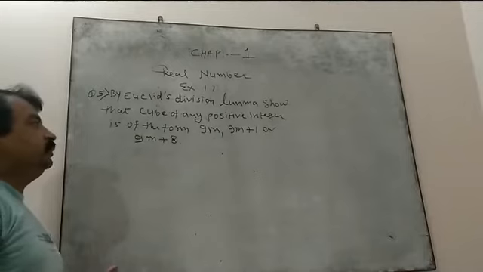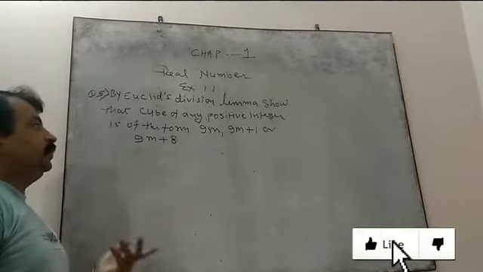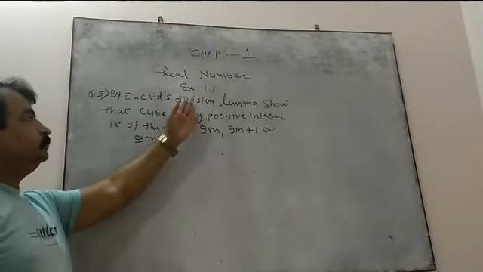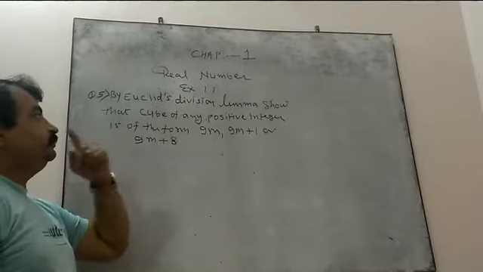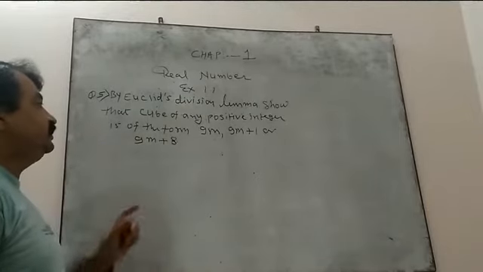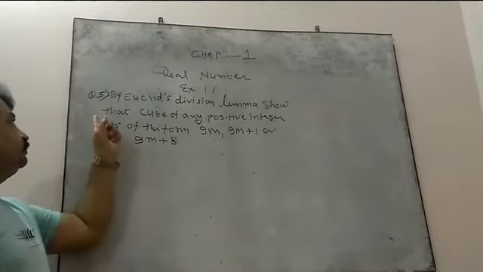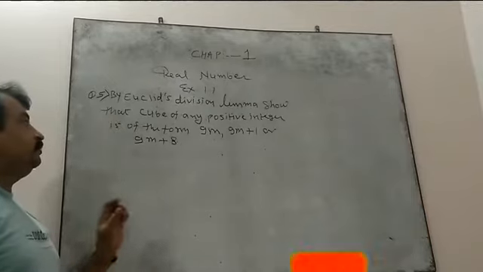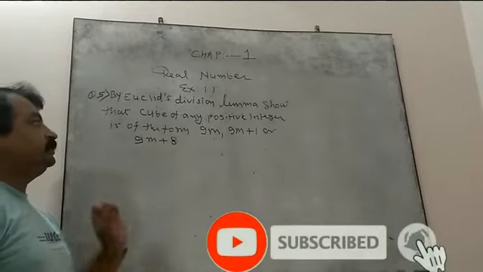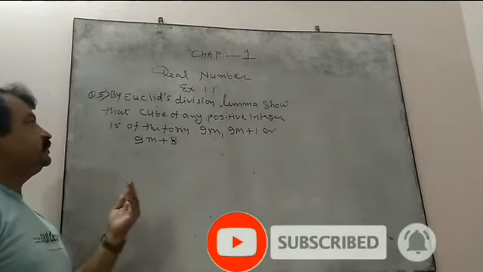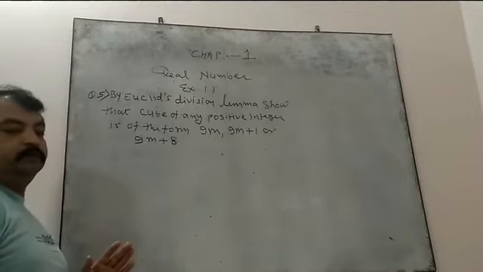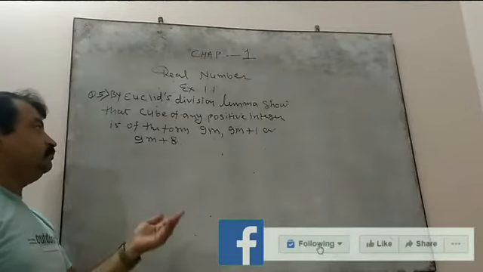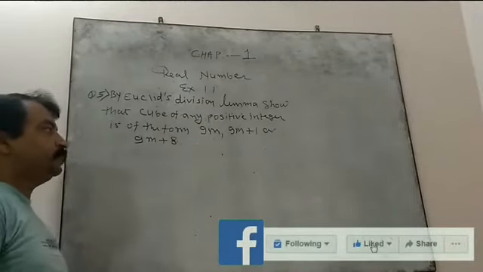As per the demand of my YouTube channel viewers, I am going to do one question from exercise 1.1, that is the real numbers, question number 5. So many children have demanded this question, saying, sir, we still have doubt in question number 5, so please explain and make our doubt clear. So for them I am making the video for this question.